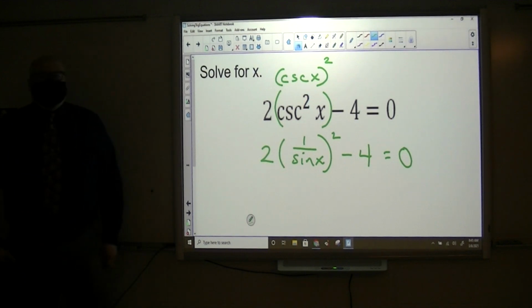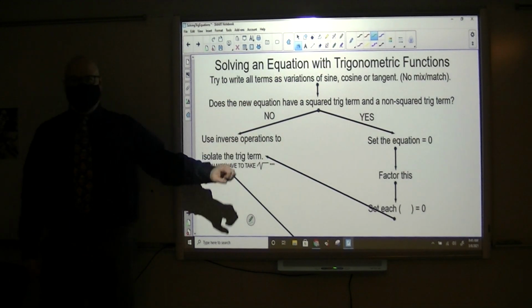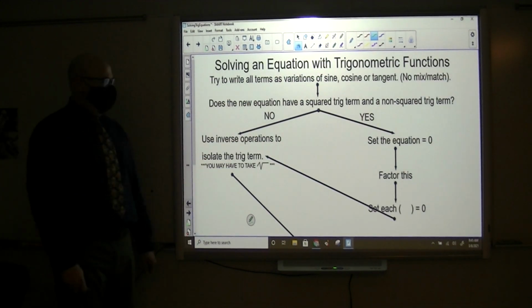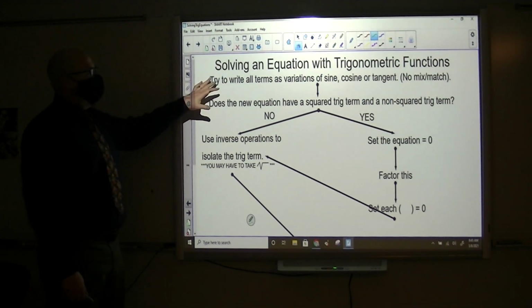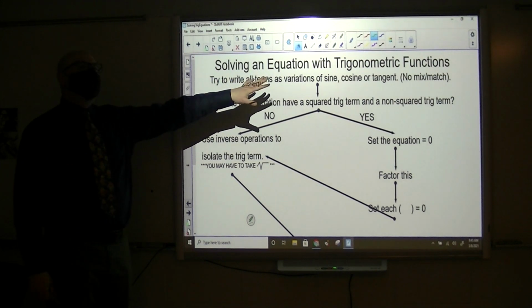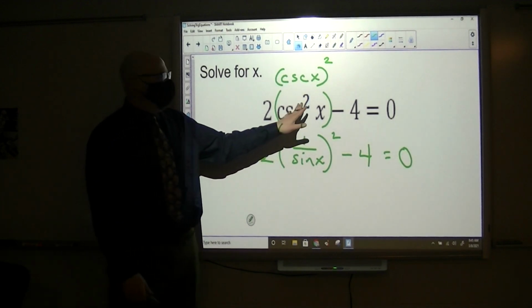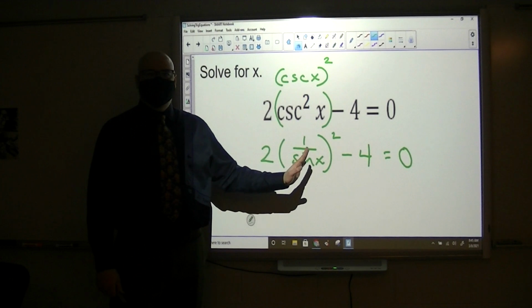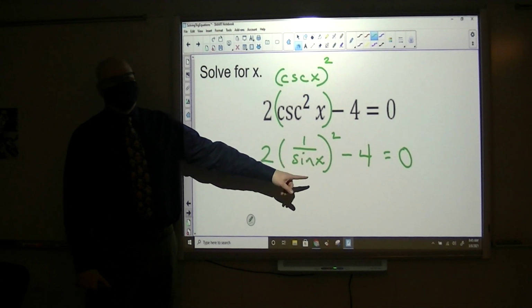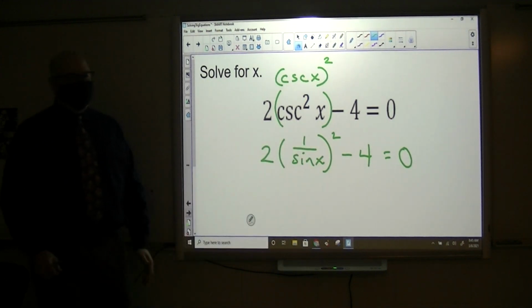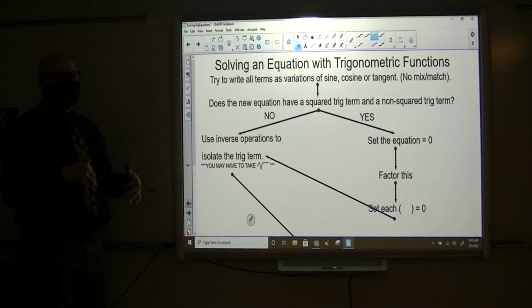Now, because I'm trying to follow the flow chart that I authored, right? This is my creation. This didn't come from a textbook. This was my idea. And I said, try to write everything in terms of sine, cosine, or tangent. Because that was my idea, I'm going to try to stick to it. But really, in this problem, it would be easy to isolate cosecant first, and then substitute this in its place, because writing this over and over and over again is going to get cumbersome. But sticking with the flow chart and sticking with this problem-solving process.